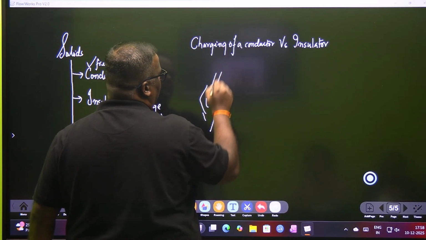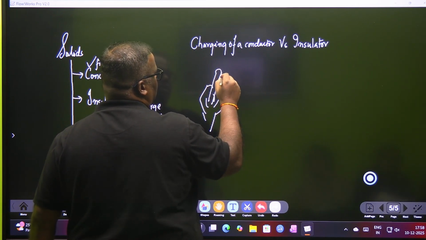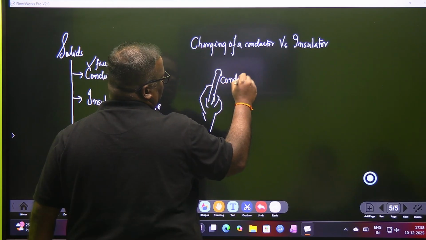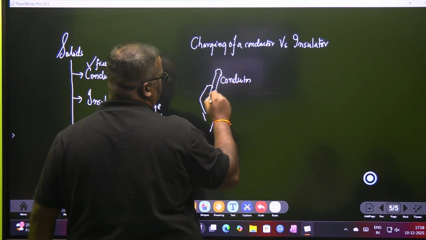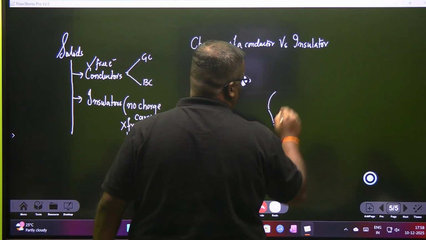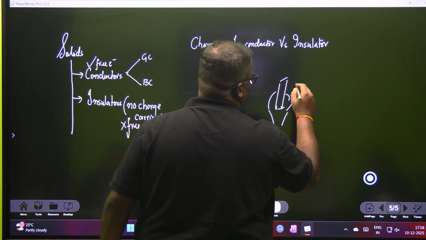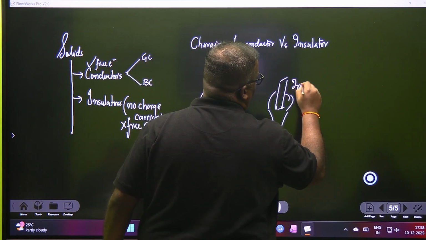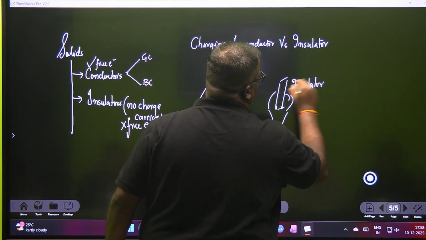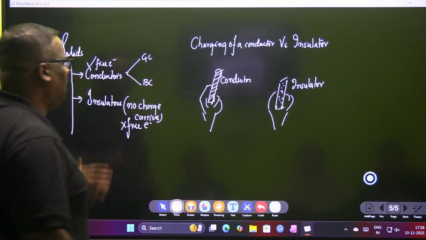Suppose this is your hand and you are holding a conductor, and similarly this is your hand and you are holding an insulator.